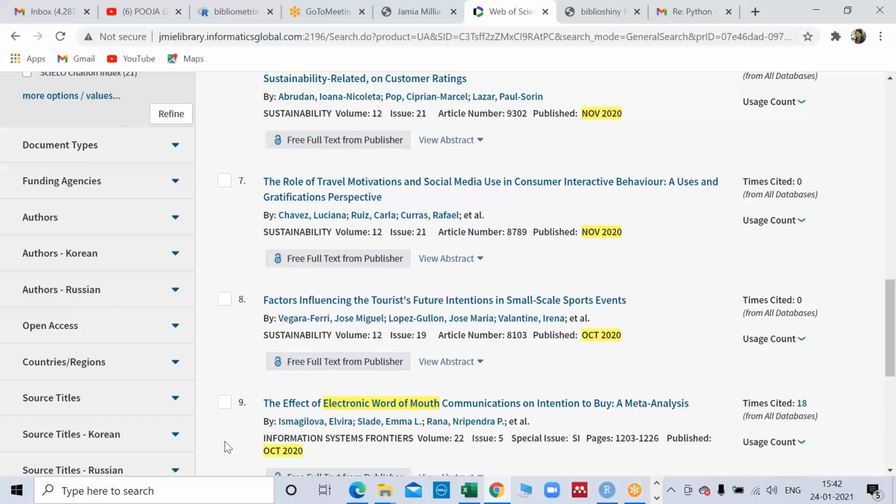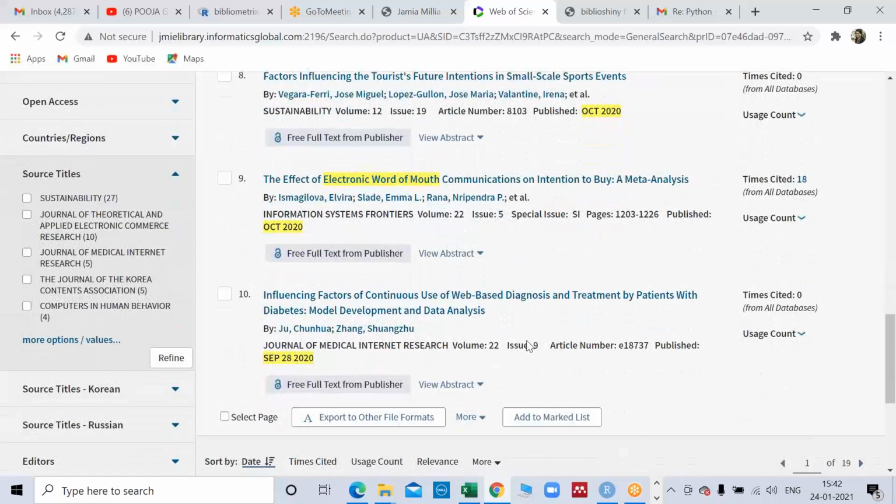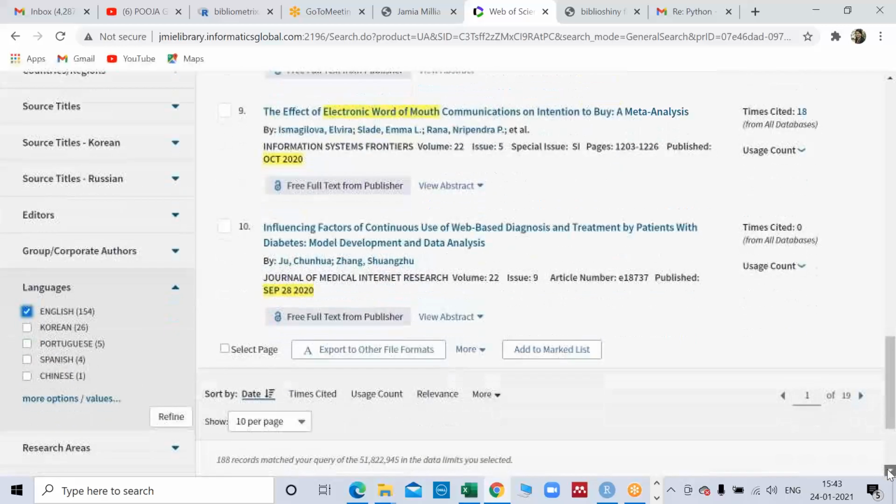Again, you want source title. If you want to limit your research to certain journals, as I showed that bibliometrics is done on certain journals also, you can go ahead. But right now, I cannot see any prominent resources on that other than Sustainability Journal, which has talked more about this. So I can go ahead with this, or otherwise I can leave it for now. Languages is another, English, because you can see that there were some Korean citations also. It's not surprising that we get so many Korean papers there, because there was some database there.